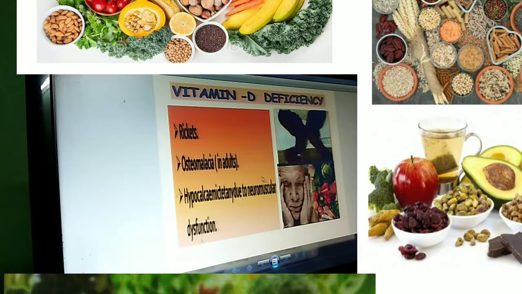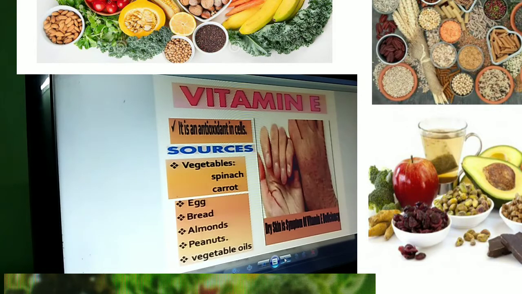Then neuromuscular dysfunction, that is muscles and bones will become weak, and nervous system and muscular weakness will also be due to vitamin D deficiency.